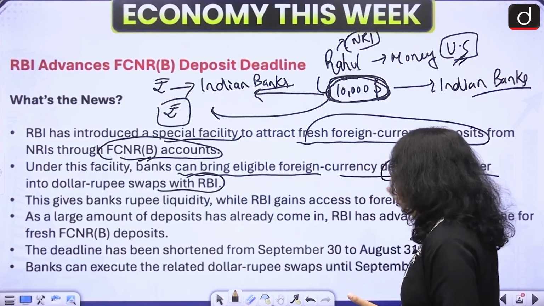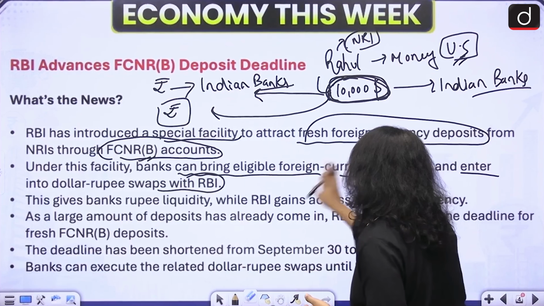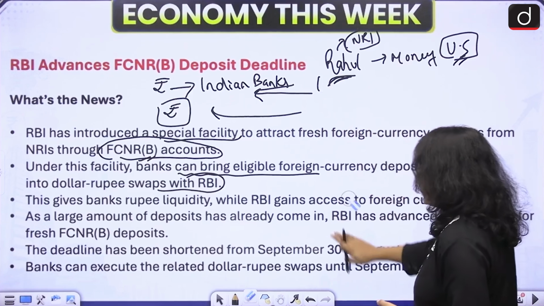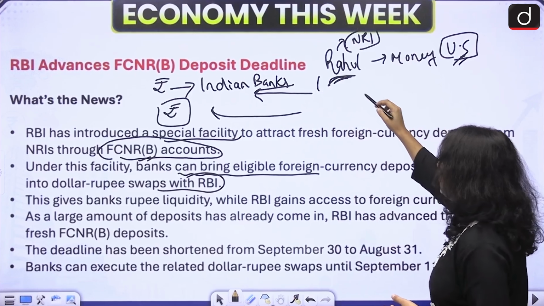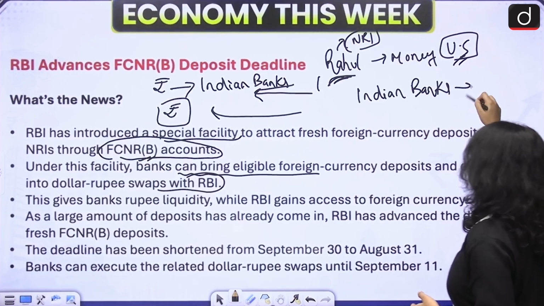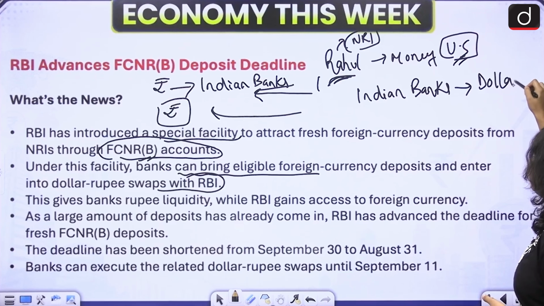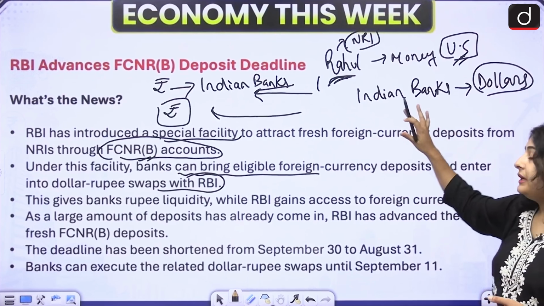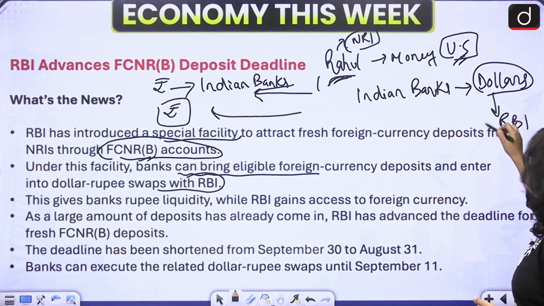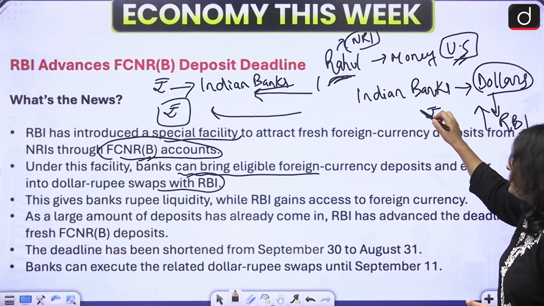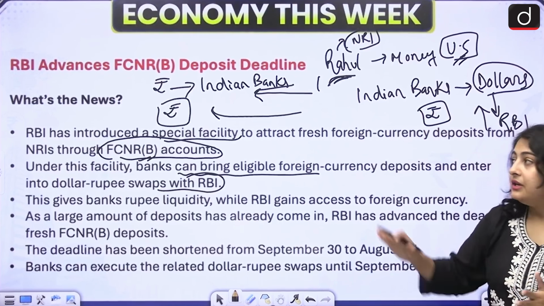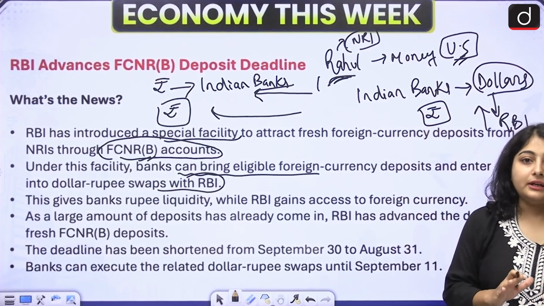Okay. Also, RBI is providing a swap agreement to the Indian banks. Under this, let's say that Indian banks have received dollars. I'm just giving you an example. If Indian banks want rupees, they can swap these dollars with RBI. In return, RBI will provide some rupees to the Indian banks. Now this will enhance the liquidity in Indian banks, right? So in a way, it is also beneficial for our Indian banks.